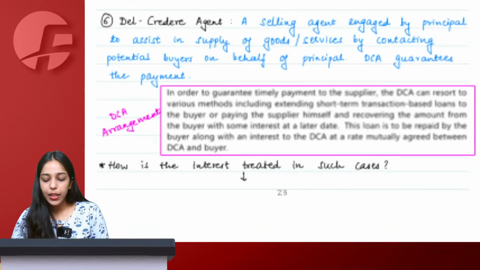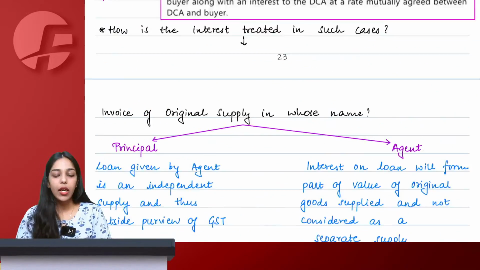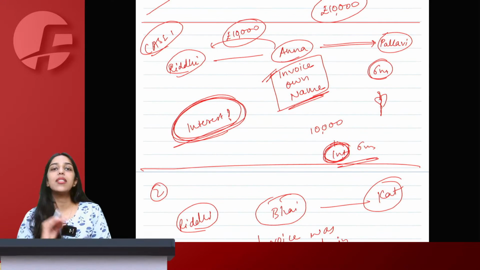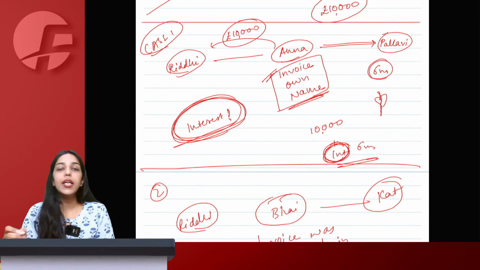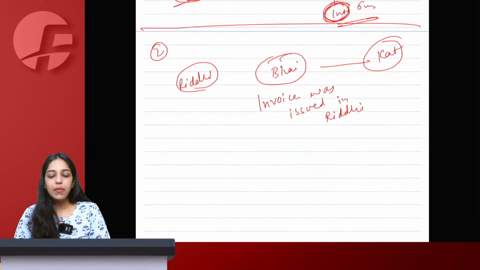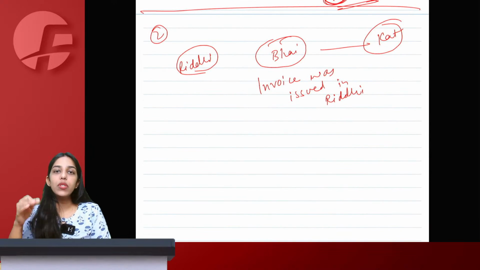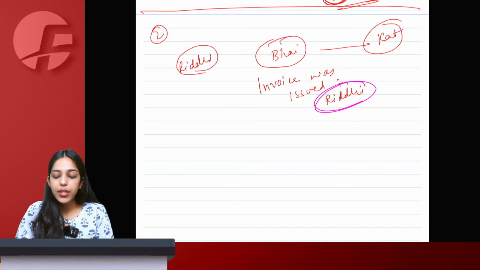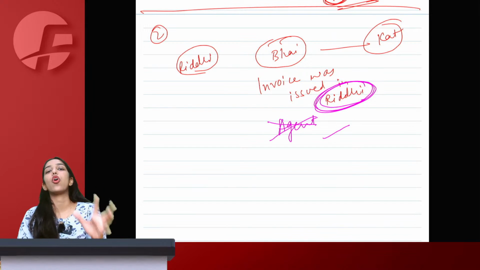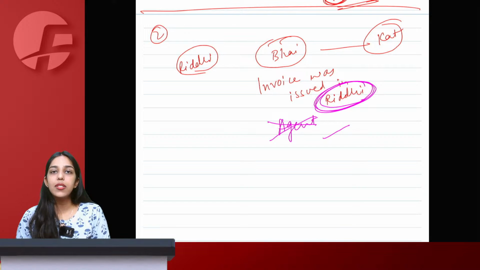See, now for that you have to first of all understand what is the relationship. When Riddhi is supplying goods via Anna, the invoice is issued in the name of Anna, which means Anna is an agent according to GST. But when I am selling these goods via Bhai to Cat, the invoice is issued in the name of the principal only. First of all, Bhai is not my agent, because he is not issuing the invoice in his own name.